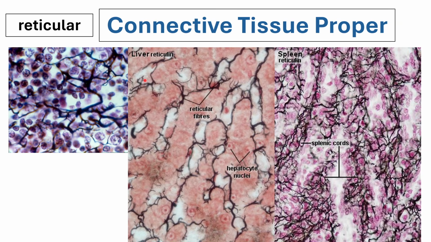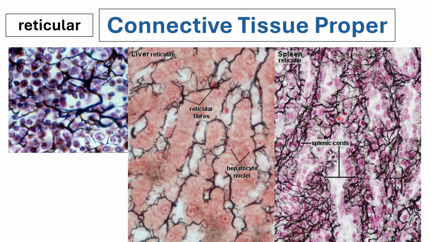section of a lymph node, you would see there are a lot of lymphocytes being supported by reticular fibers. And here in the liver, we talked about this before, you can see that the cells being supported by reticular fibers are now hepatocytes, whereas in the spleen you would see hematopoietic cells being supported by branching net-like reticular fibers.